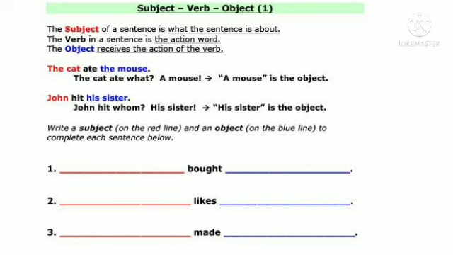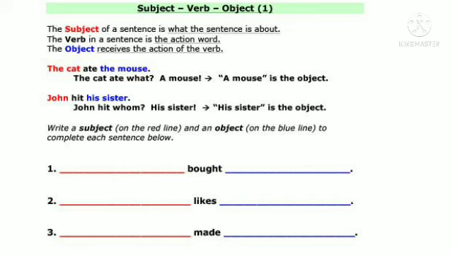One more example, John hit his sister. John hit whom? So the answer is his sister. So here his sister is the object. So based on this, I have given you an exercise over here. Write a subject on the red line and an object on the blue line to complete each sentence below.